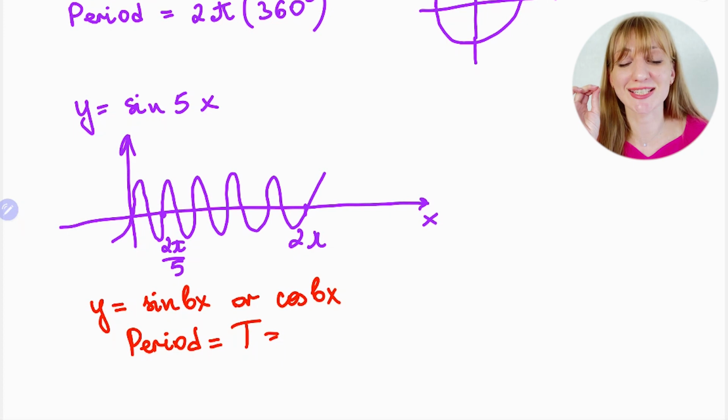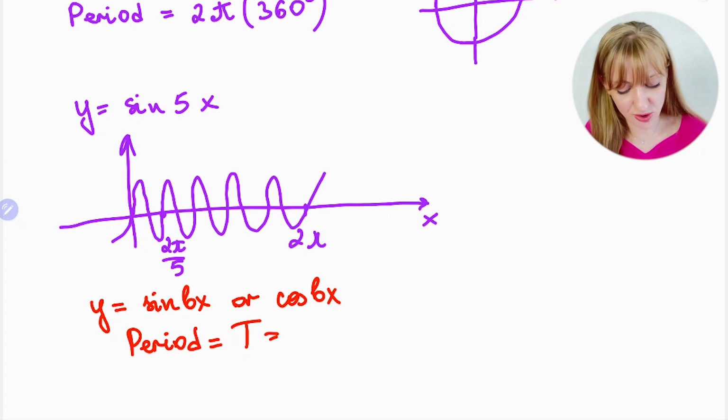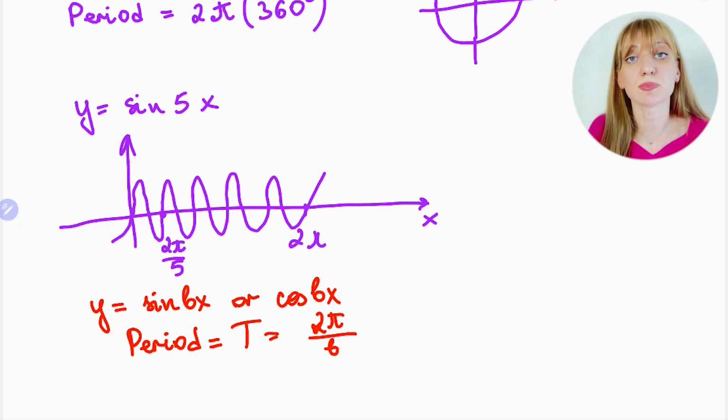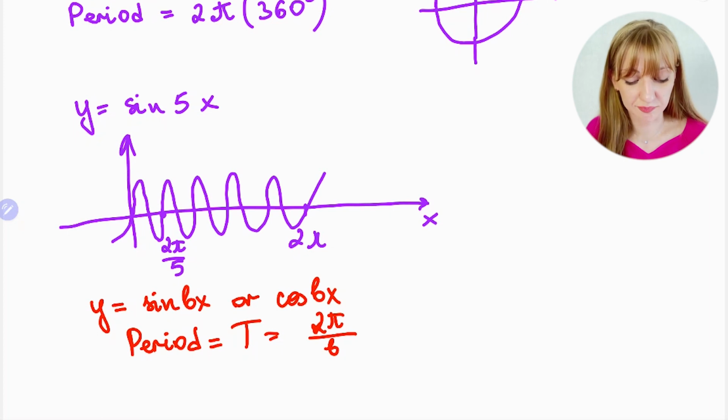Everyone who studies physics knows this, and you also see it in some books. Then the period becomes 2 pi over b. The original period is 2 pi, and then it is divided by b. For example, we have 5x, and now we have a new period equal to 2 pi over 5.